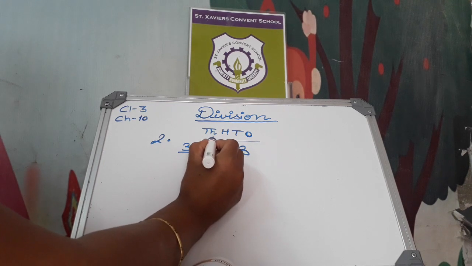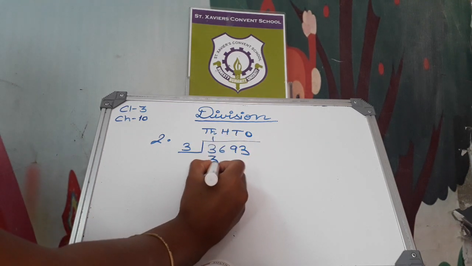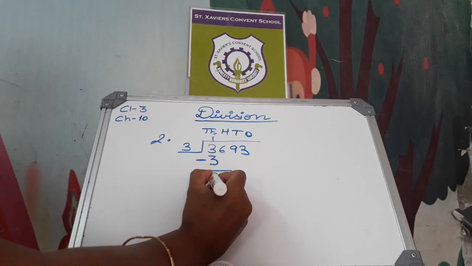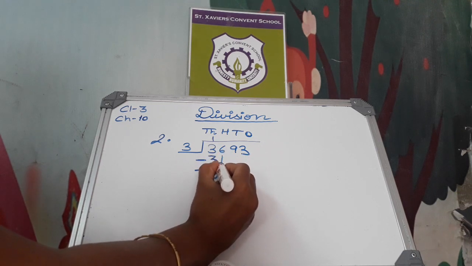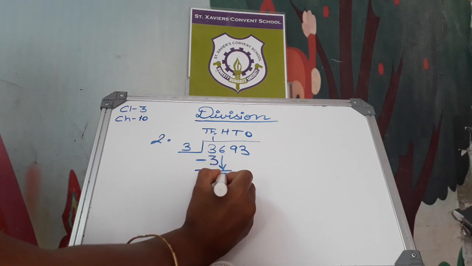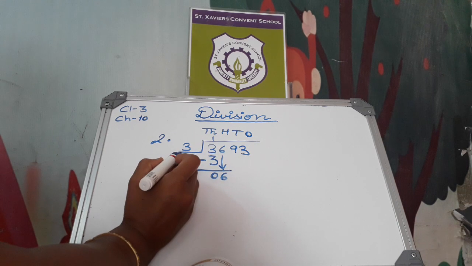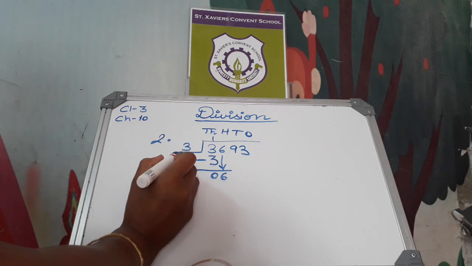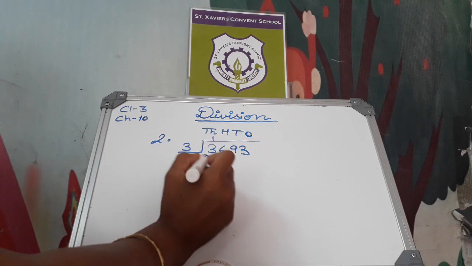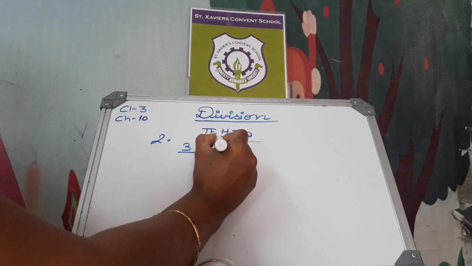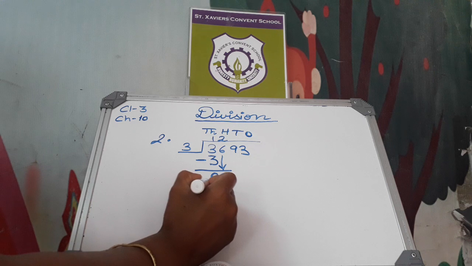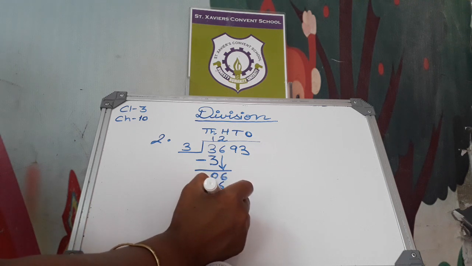3 ones are 3. Then we have to subtract it. The answer will be 0. Then we write this 6 here. Then again we have to read the table of 3. 3 ones are 3, 3 twos are 6. Then again the answer will be 0.